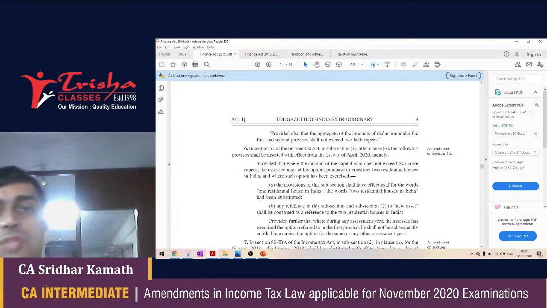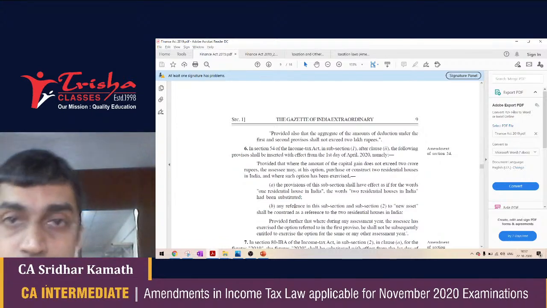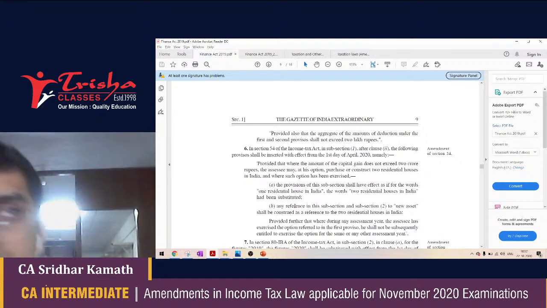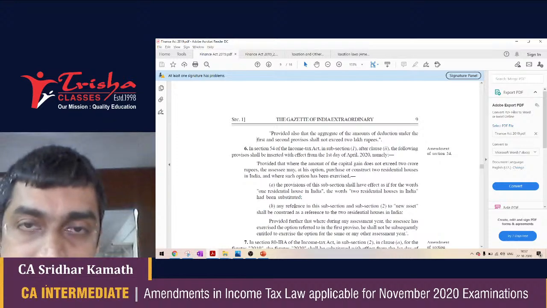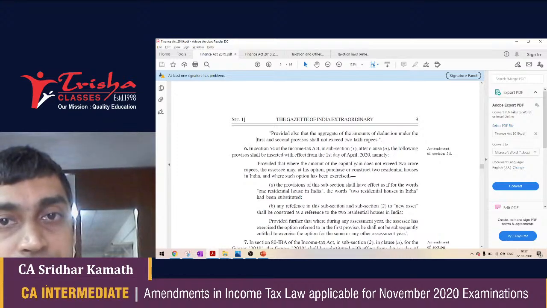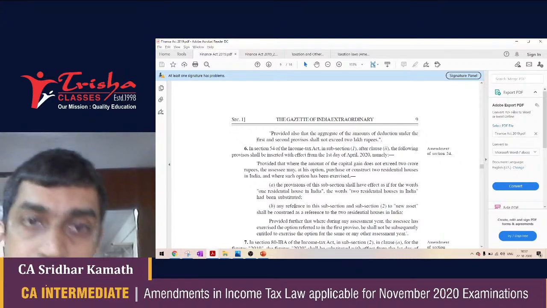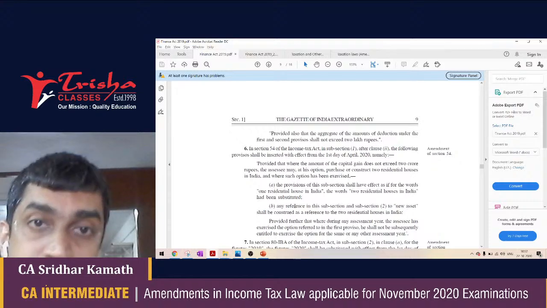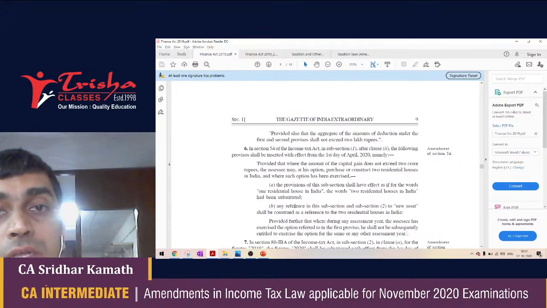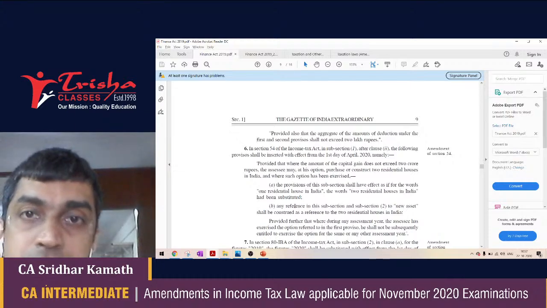We then move on to the amendment done to income from capital gain, section 54 of the Income Tax Act. Now, section 54 talks about exemptions from capital gains. Section 54 talks about cases wherein you sell a residential house, you buy a residential house. With the purchase of the new residential house, the capital gains on the sale of the previous residential house can be exempted.